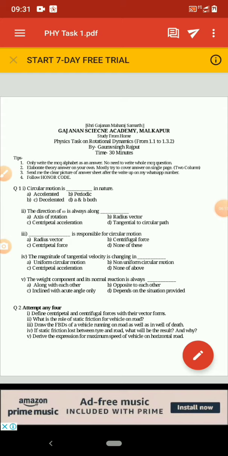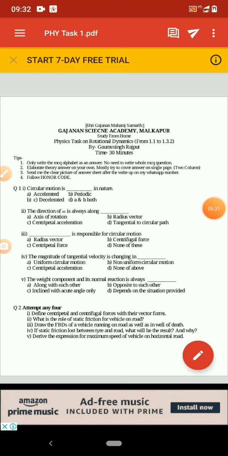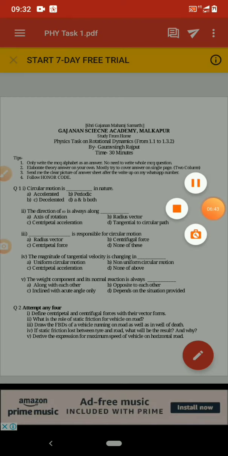The second question was: what is the role of static friction for a vehicle on road? As every one of you knows, static friction is very much responsible for maintaining the centripetal force, or maintaining the contact between the tire and the road. While any vehicle is taking a turn, that friction provides the centripetal force, so the vehicle can avoid skidding off the road and be driven safely.